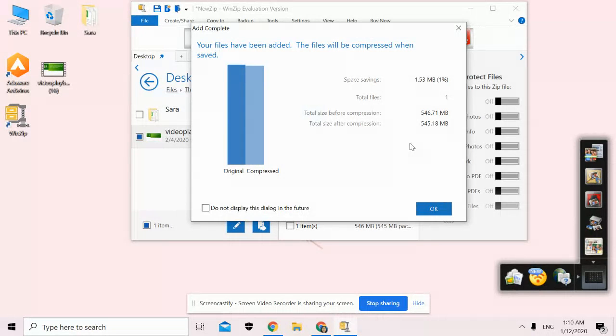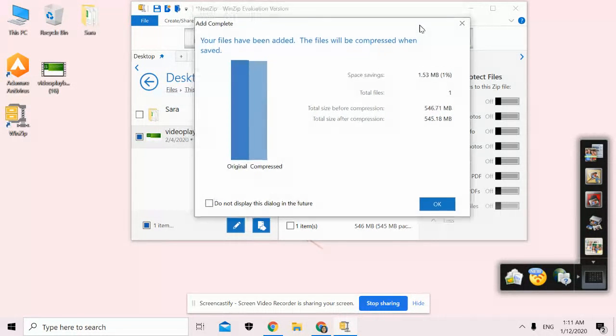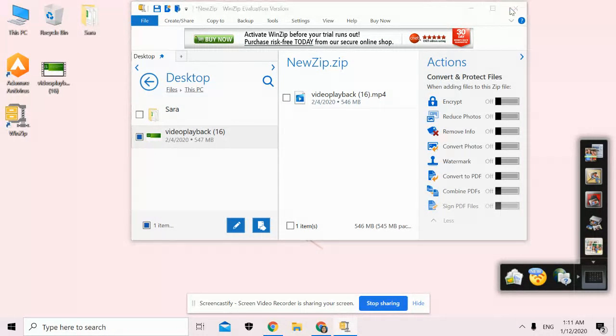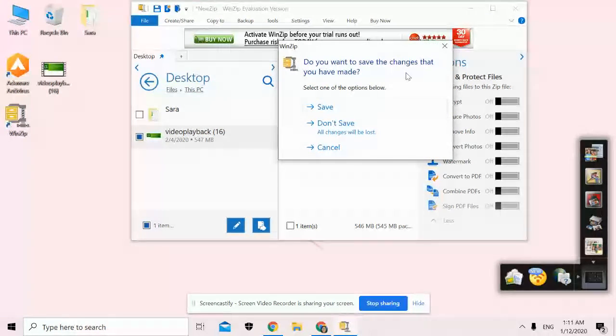Alright, so oh my god, so it can only make the size a little bit smaller, but still it makes it smaller, right? So the first one, before we compress it, is 546.71 MB. Then after compression it becomes 545.18 MB, right?